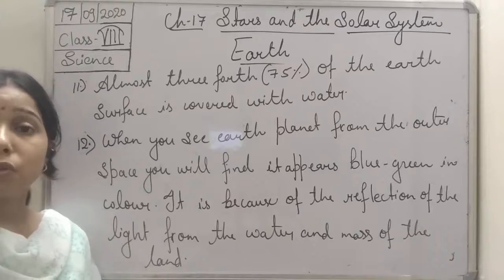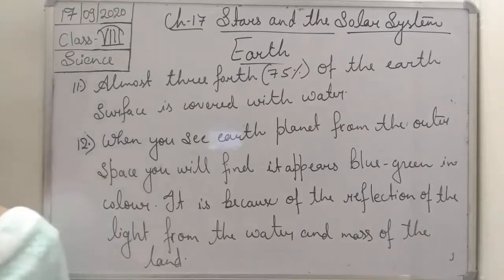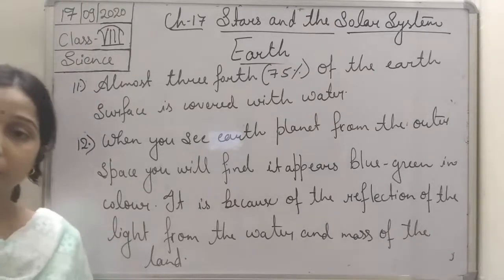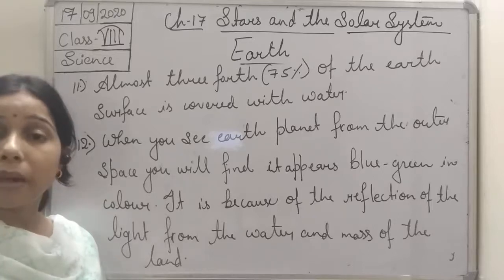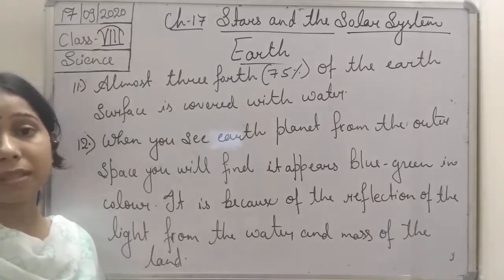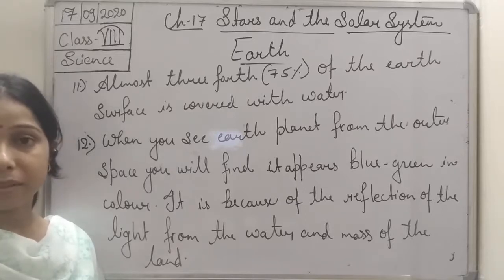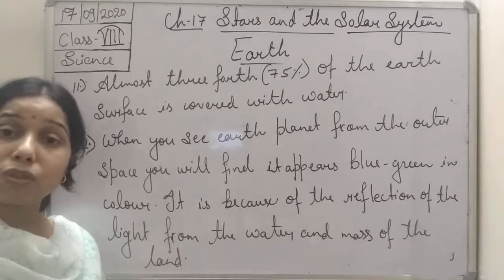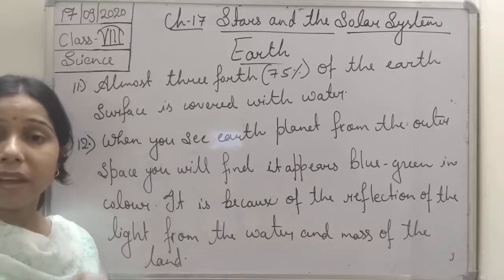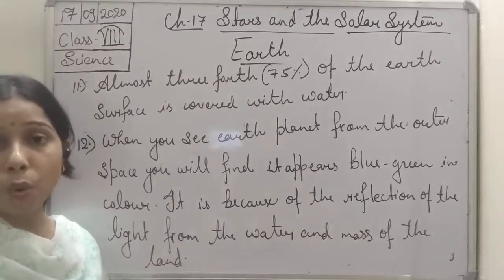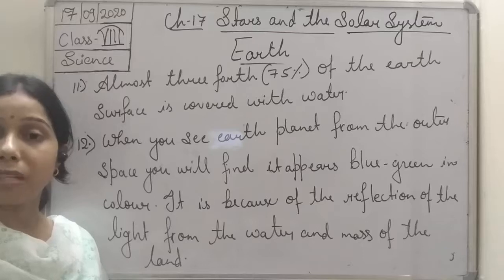Atmosphere, students. 99% of the earth's atmosphere is made up of nitrogen and oxygen, while the rest, that is 1%, is made up of various different types of gases. The earth's surface is rocky, which covers the heavy core of the earth that is made up of iron.